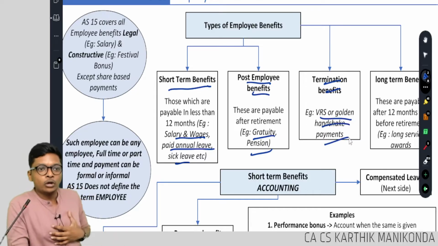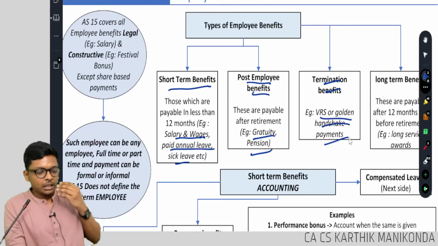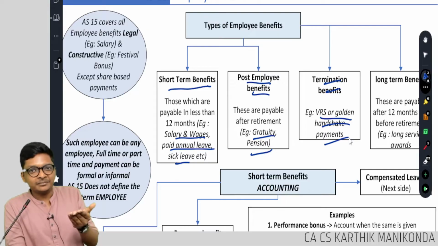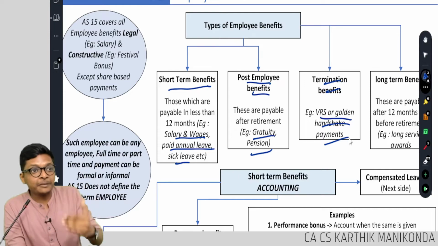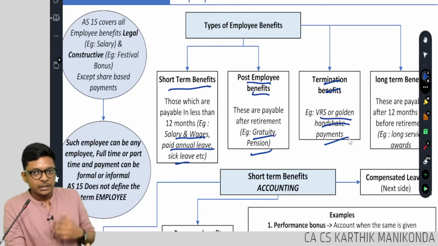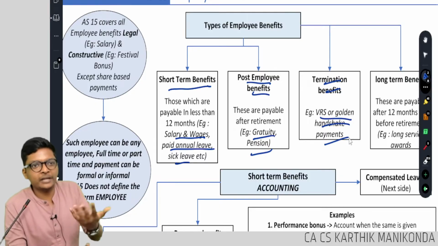What do you mean by golden handshake? I'm giving a few examples. Let's say I want to fire an employee. But if I fire him, I'm feeling bad. Why? He will not get a job again. It's a black mark in his career, correct? But I don't want him in my company, because if he's there, it's not a value add for me.